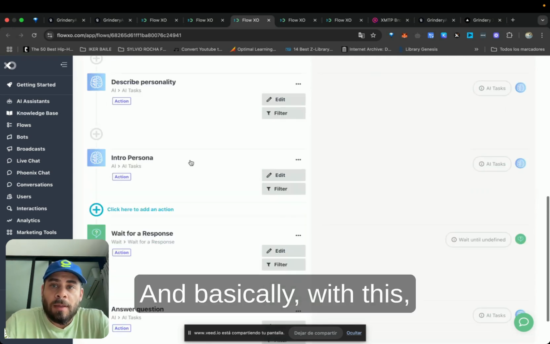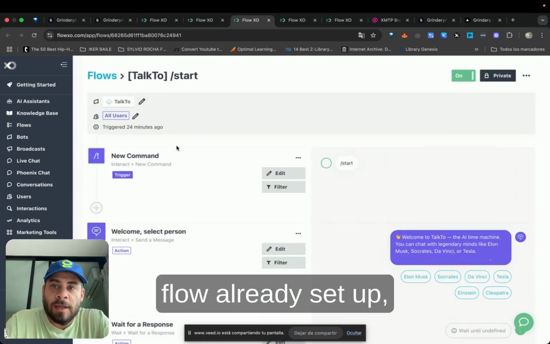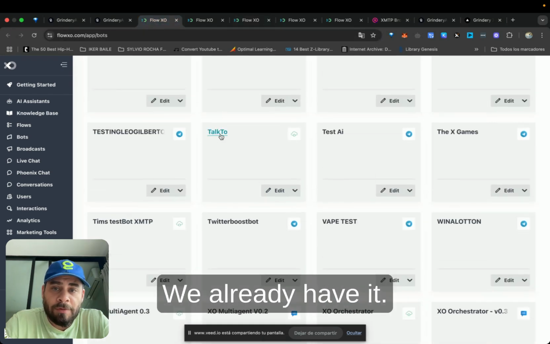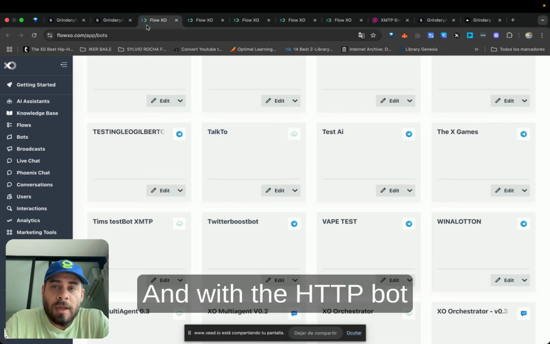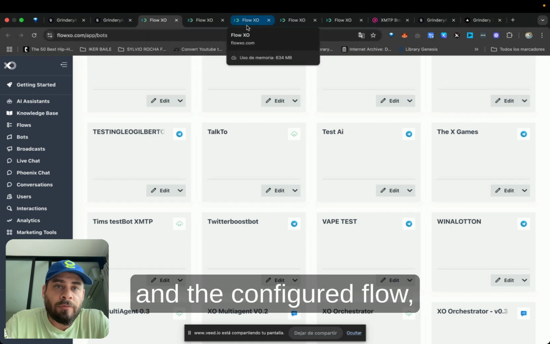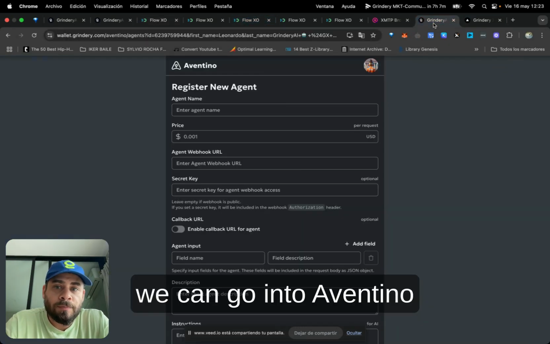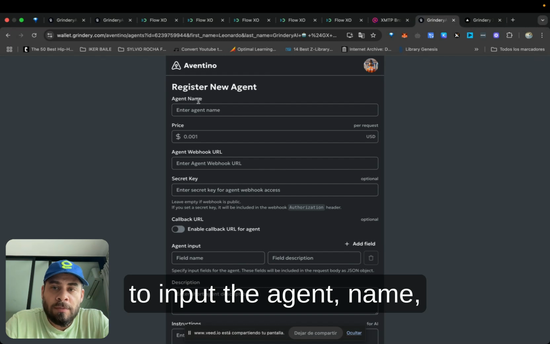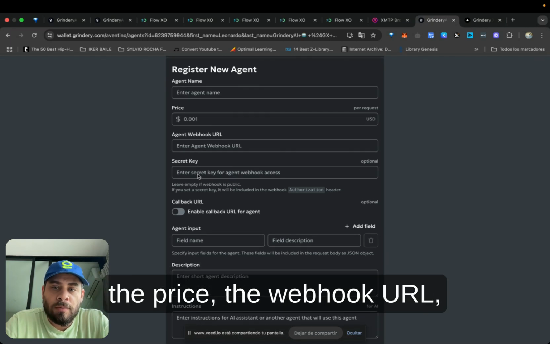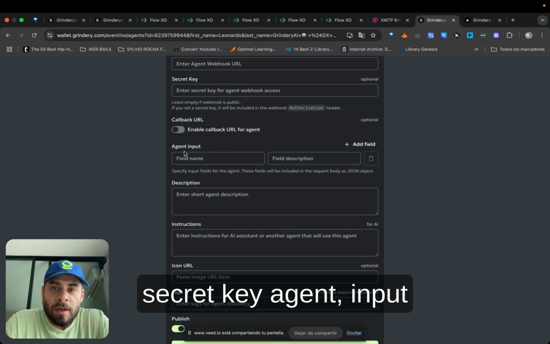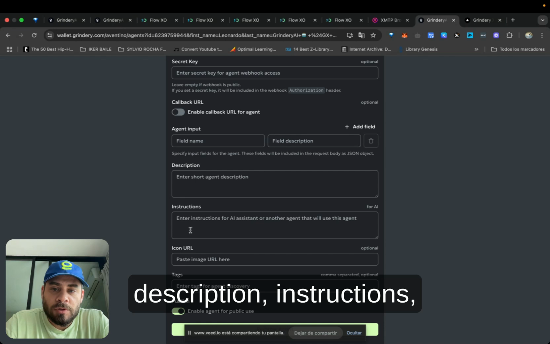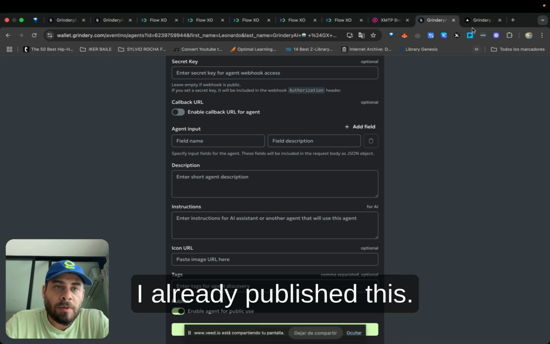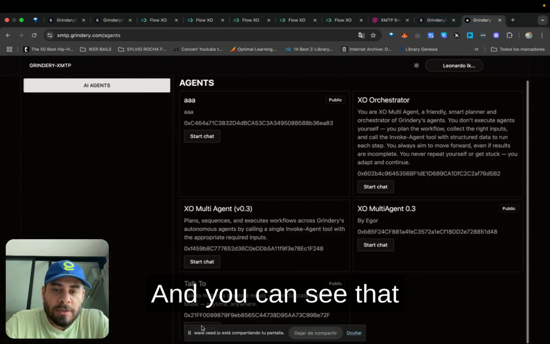Okay, and basically with this flow already set up, you can go in here and create a new HTTP bot. We already have it. It's called the Talk to. And with the HTTP bot and the configured flow, we can go into Aventino and register a new agent. We just need to input the agent name, the price, webhook URL, secret key, agent input, description, instructions, icon URL, and tags. And then we publish. I already published this, and you can see that we have it here.